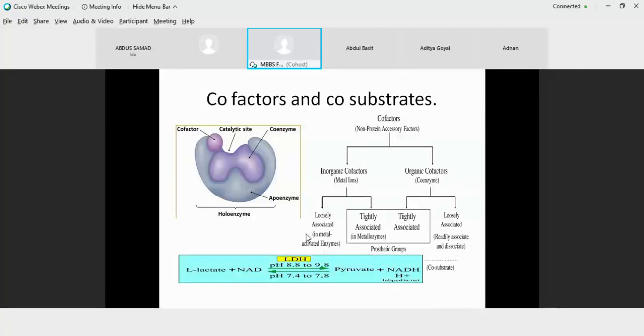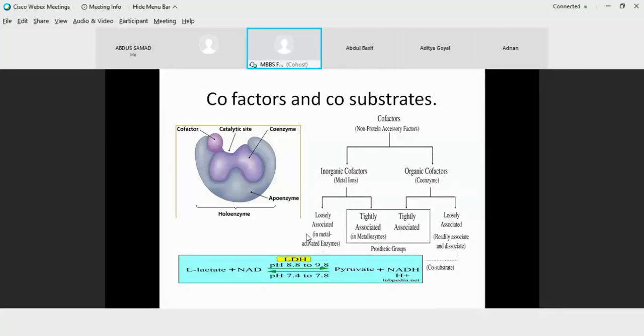Now, if the presence of the metal is required only for the activation of an enzyme, then it is not a prosthetic group. And now your enzyme will be named a metal activated enzyme. So metalloenzymes have a tightly bound metal ion as a prosthetic group, and a metal activated enzyme needs the presence of the metal ion for its activation. Like hexokinase requires magnesium ion, but magnesium ion is never part of hexokinase. Carbonic anhydrase requires zinc. Zinc is tightly associated with carbonic anhydrase. If you remove zinc, functionality is lost.